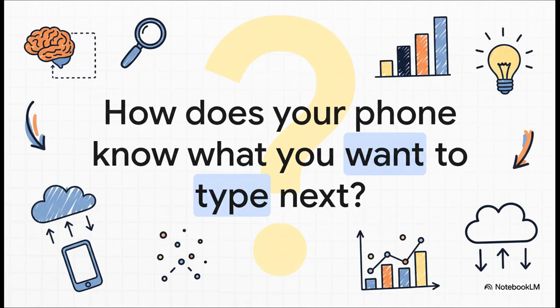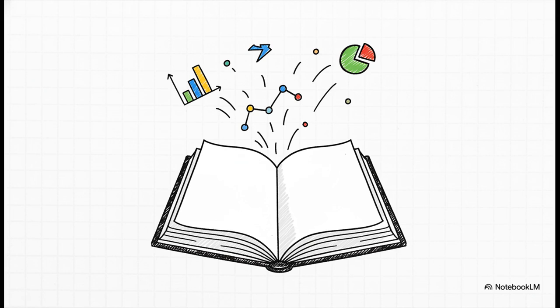You ever just stop and think about that for a second? Or how your favorite streaming service just knows what you want to watch next? It honestly feels like magic, right? But it's not. It's something way more interesting at work. A system that's making these incredibly smart guesses based on what's happened before. And that's exactly what we're diving into.